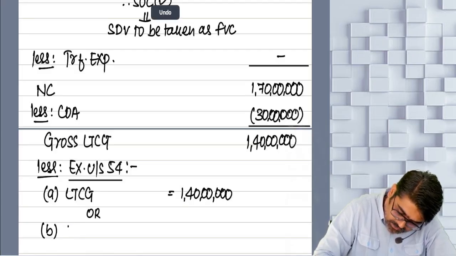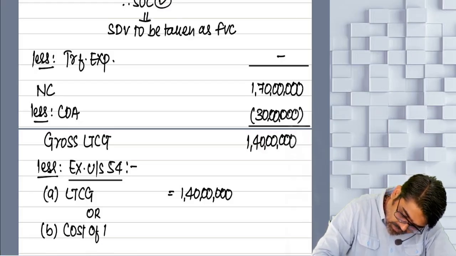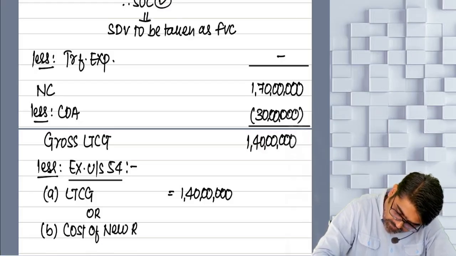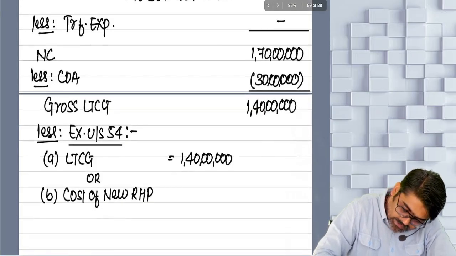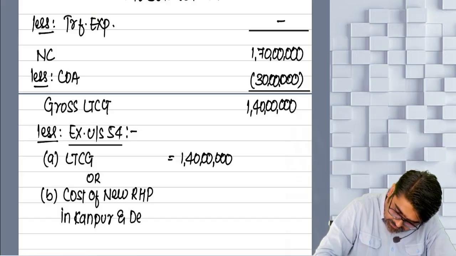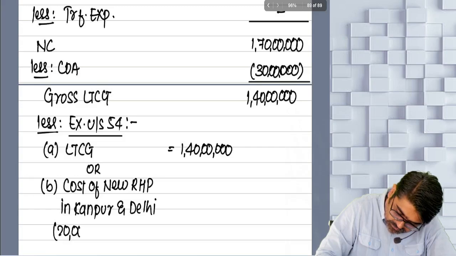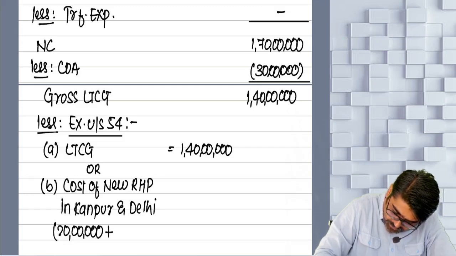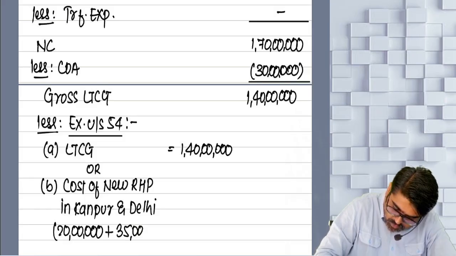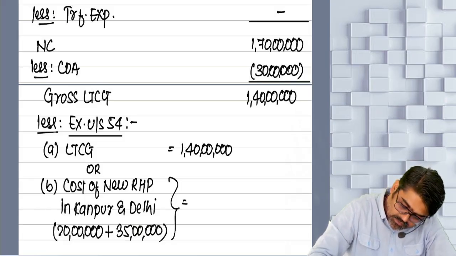investment, meaning cost of new residential house property in Kanpur and Delhi. 20 lakhs plus 35 lakhs. Both the investments we are taking. Yes or no? Which is equal to 55 lakhs.